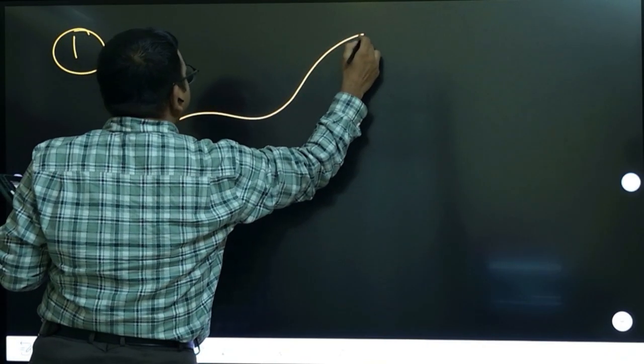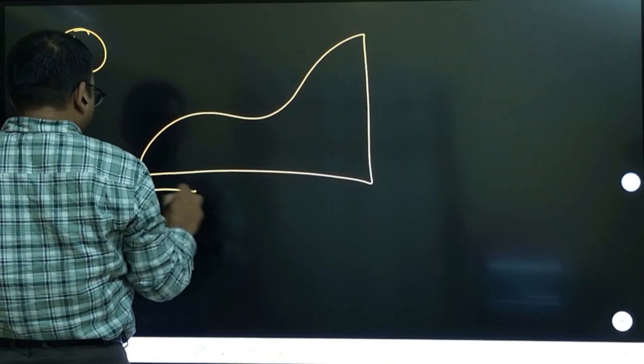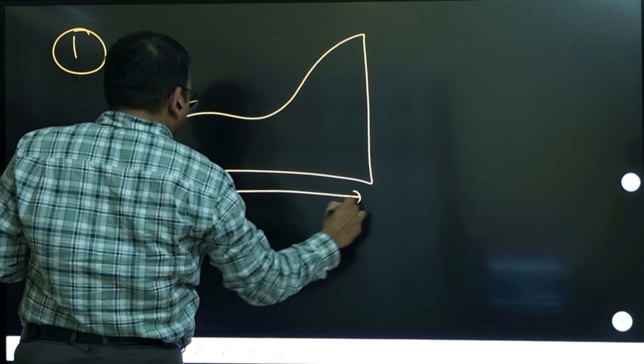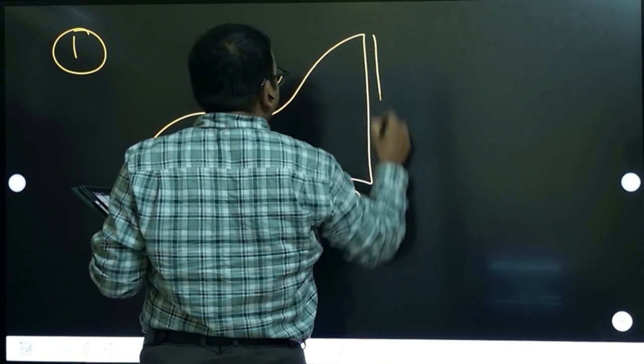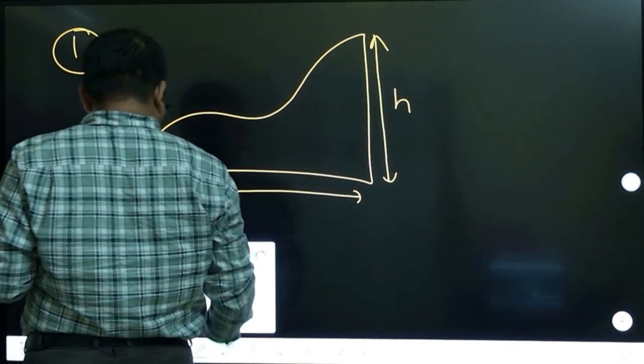Okay, so let us take one question. Looks like a good question. A body of mass m is slowly hauled up a rough hill. So there is a rough hill like this. This is a hill, and the length of this hill is L, and the height of the hill is H. And this surface is a rough surface.